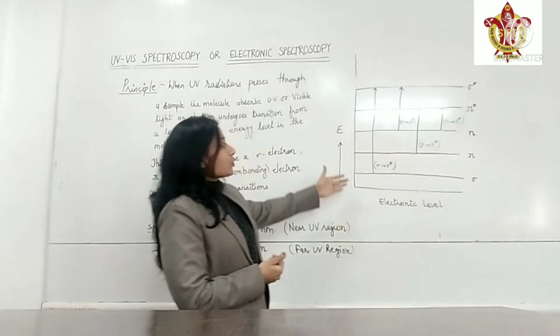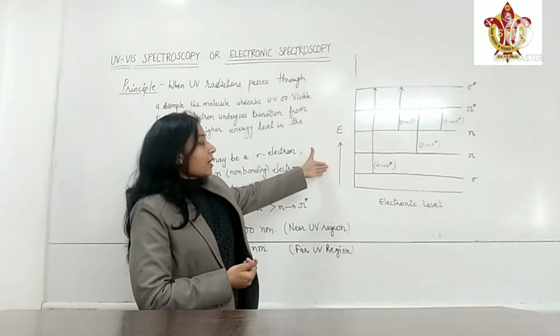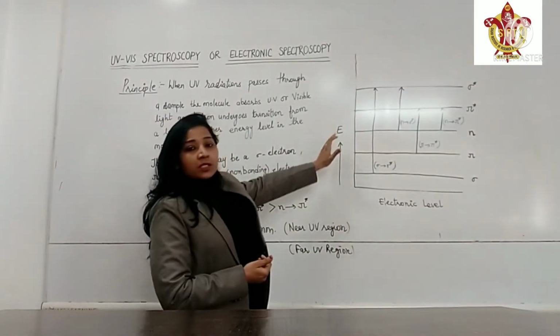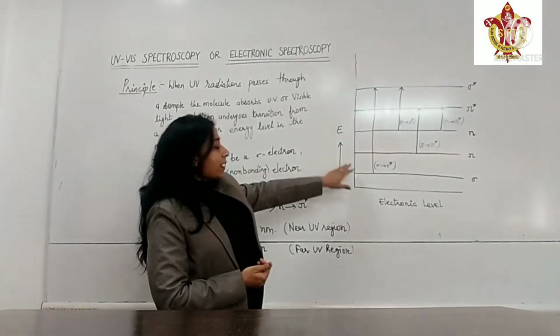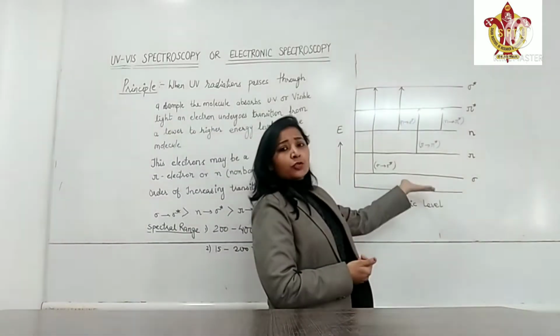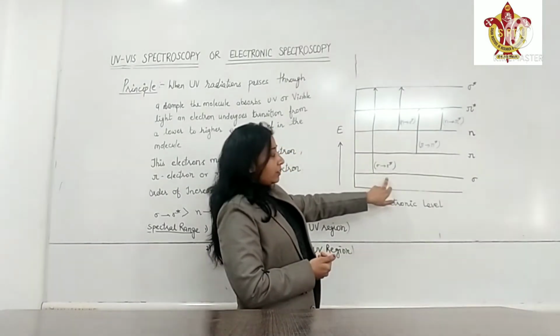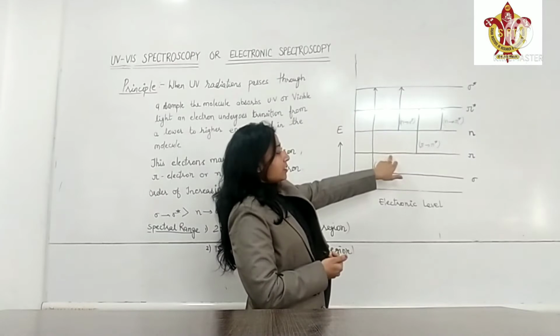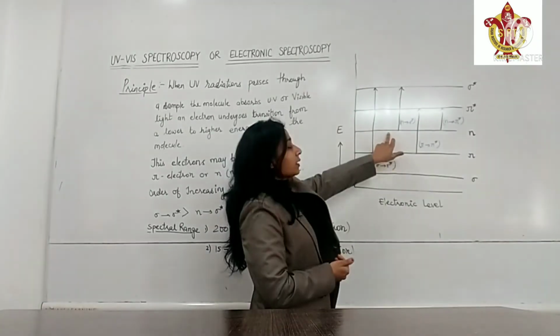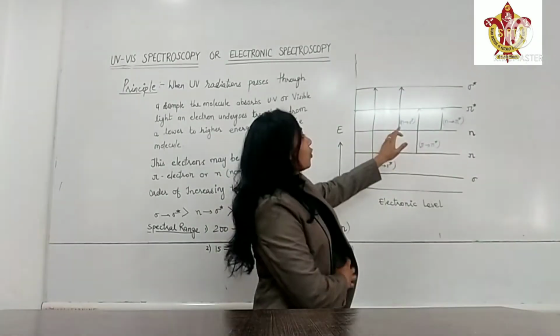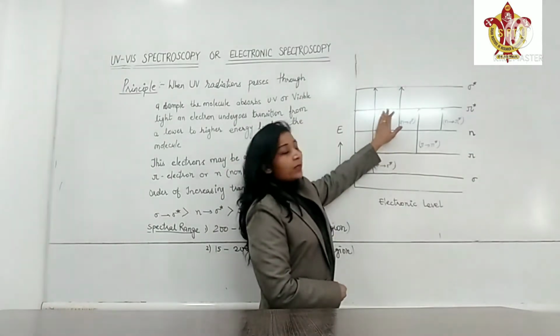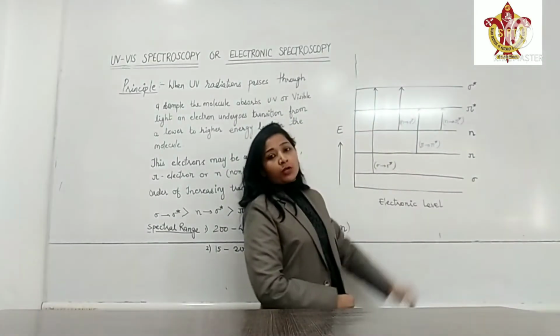These energy levels can be shown by this diagram. In this diagram, we have increasing energy level on the y-axis, and these are the electronic levels. The first level is sigma bonding orbital, second is pi bonding orbital, third is non-bonding orbital, fourth is pi anti-bonding orbital, fifth is sigma anti-bonding orbital.